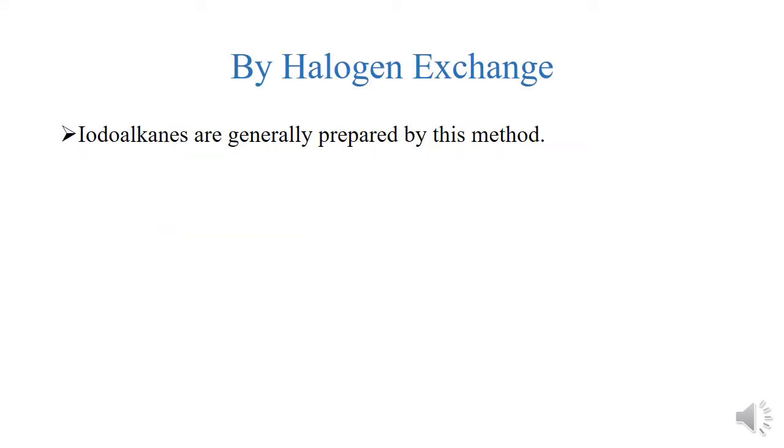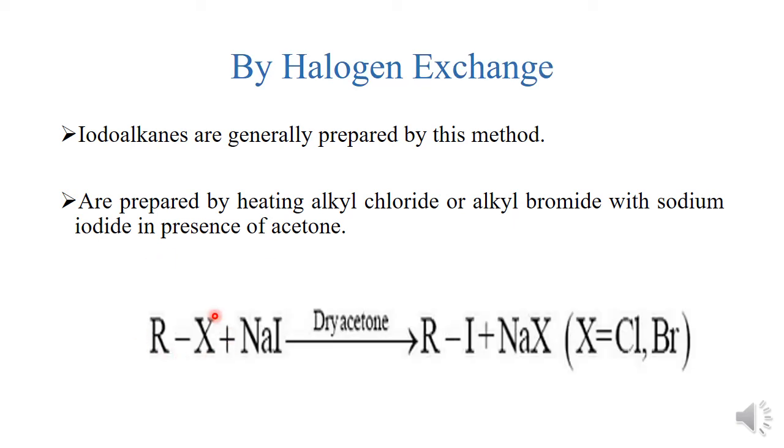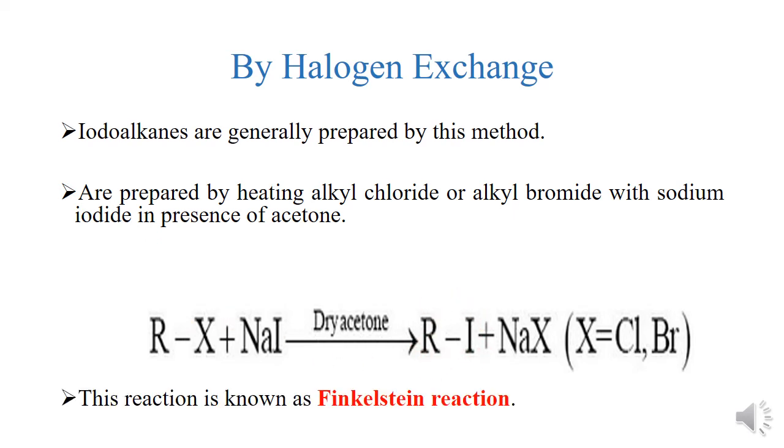Next is halogen exchange. Iodoalkanes are generally prepared by this method, by heating alkyl chloride or alkyl bromide with sodium iodide in the presence of acetone. That is, this RX, either alkyl chloride or alkyl bromide, is heated with sodium iodide in the presence of acetone, and the iodide ion replaces the halide ion to form iodoalkane as a major product. This reaction is known as the Finkelstein reaction.